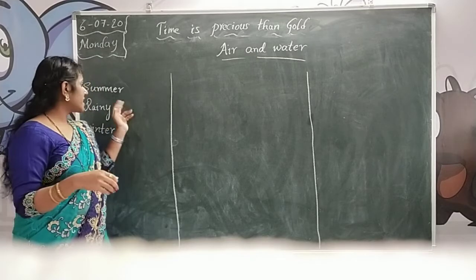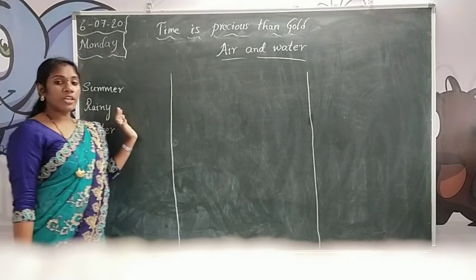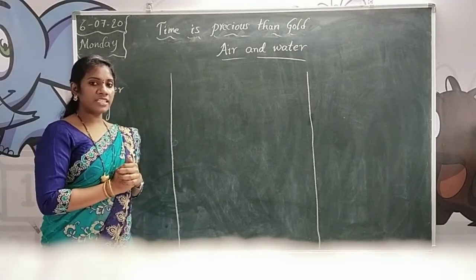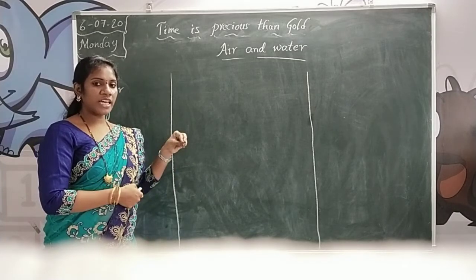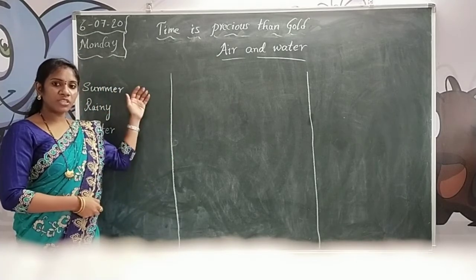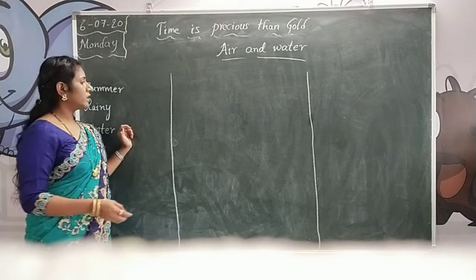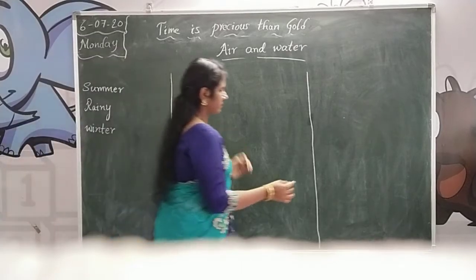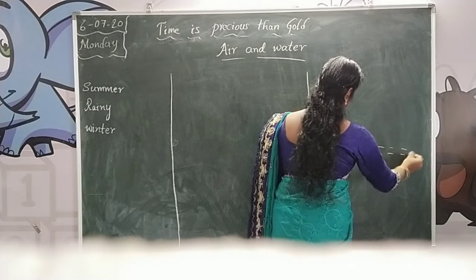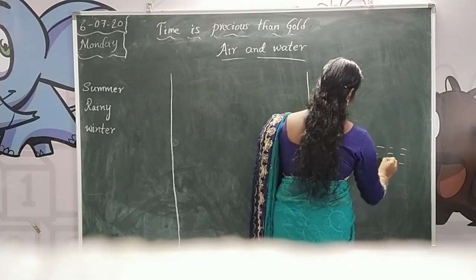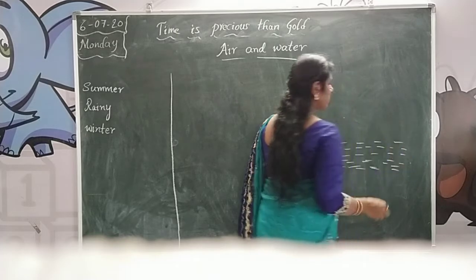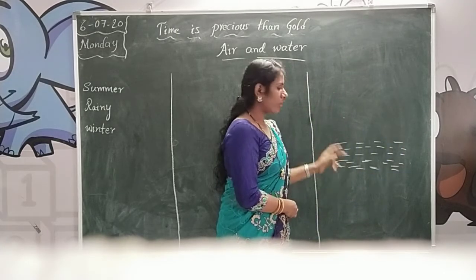Okay. So, in summer we see seas, rivers, and lakes that have water. At that time, from the heat of the sun, the water changes into water vapor. For example, take this one river. You can imagine this is water.